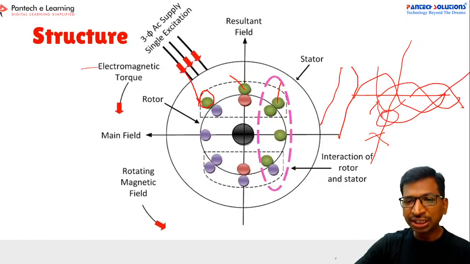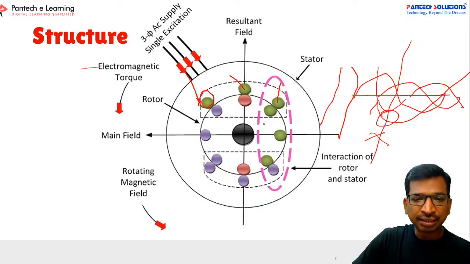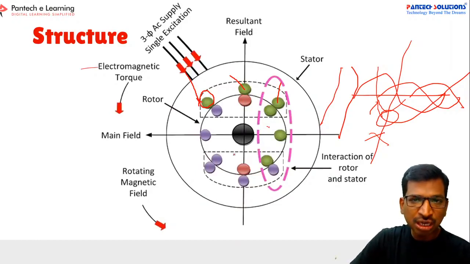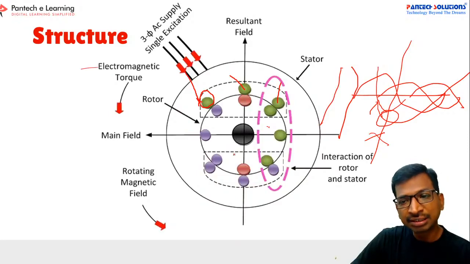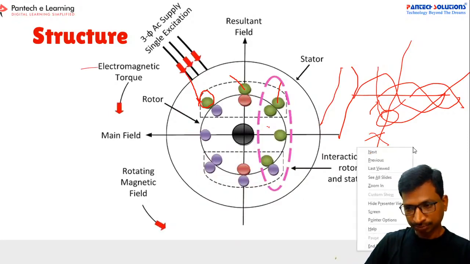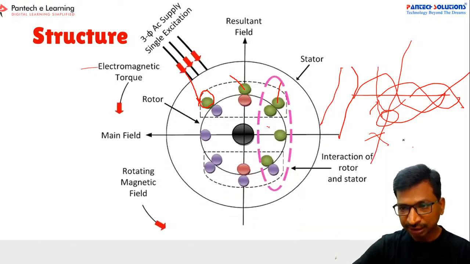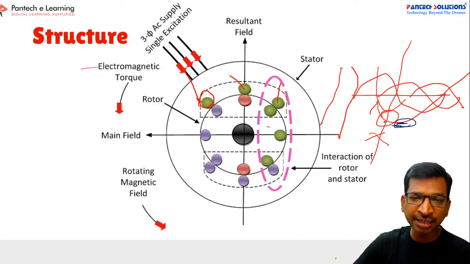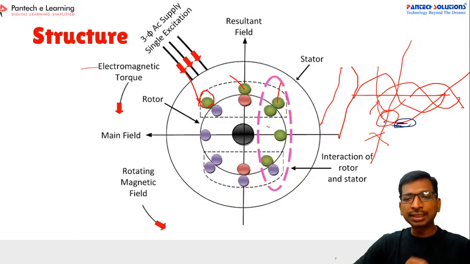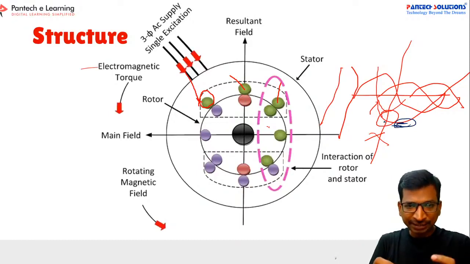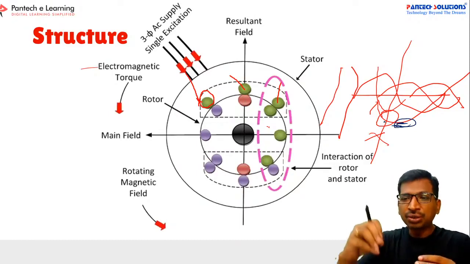This voltage will generate a magnetic field in the rotor side, right? Because the rotor doesn't have any excitation, by default, whenever you are applying a voltage to the stator, the resultant flux will be generated. So this is the resultant flux. This will induce a magnetic field in the rotor side. Due to that, the rotor will get a magnetic force, and due to that force, the rotor will try to catch the stator flux.